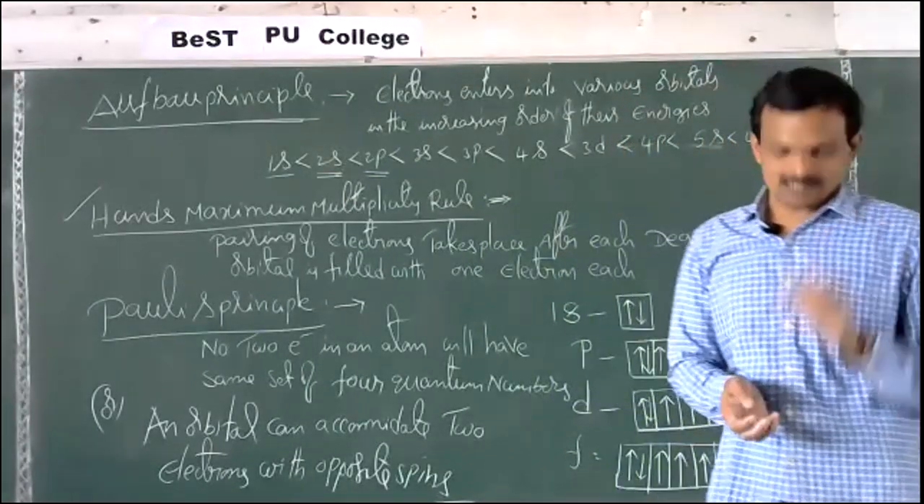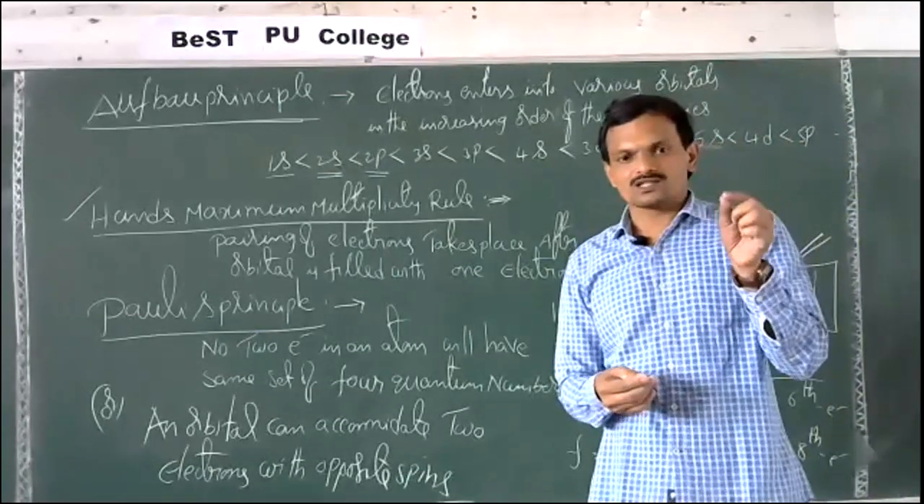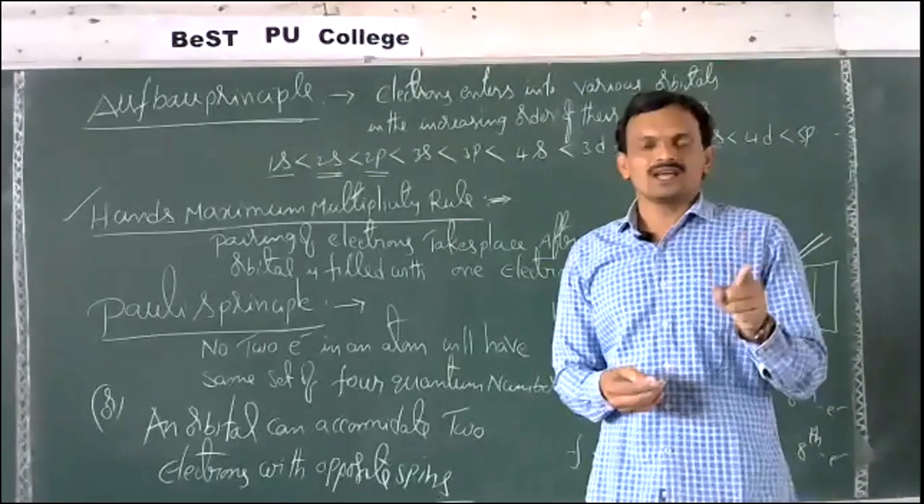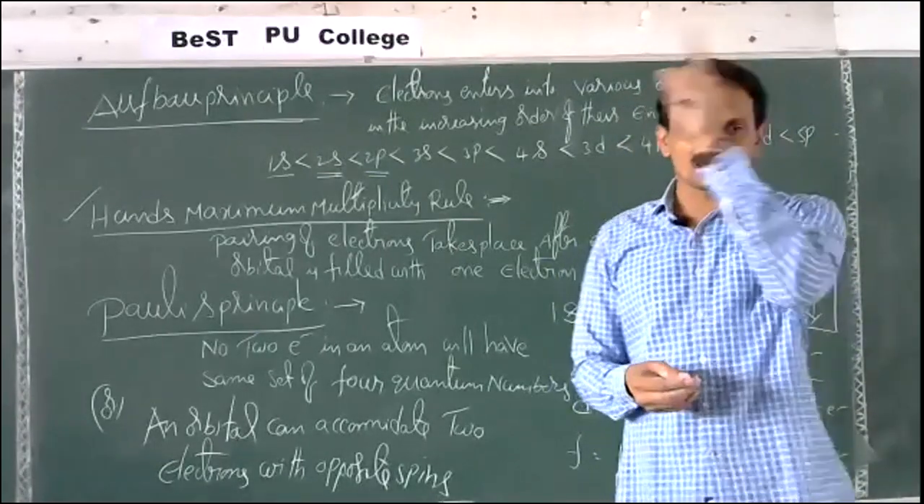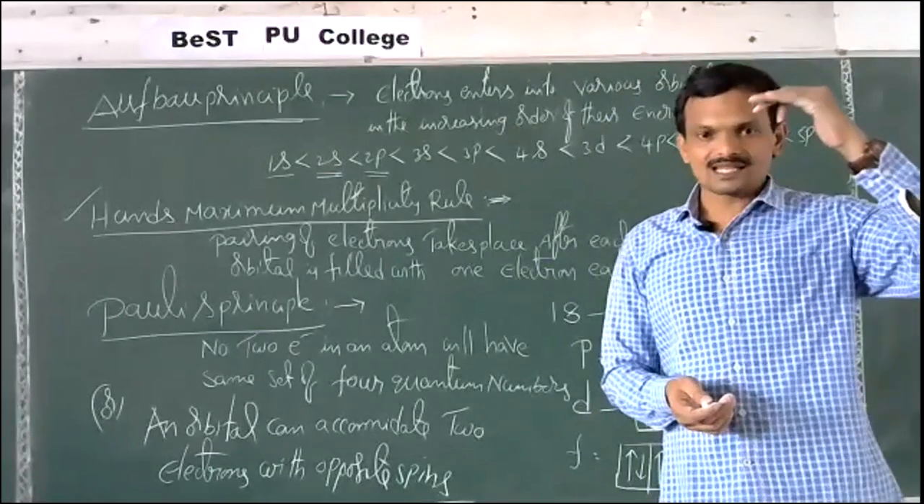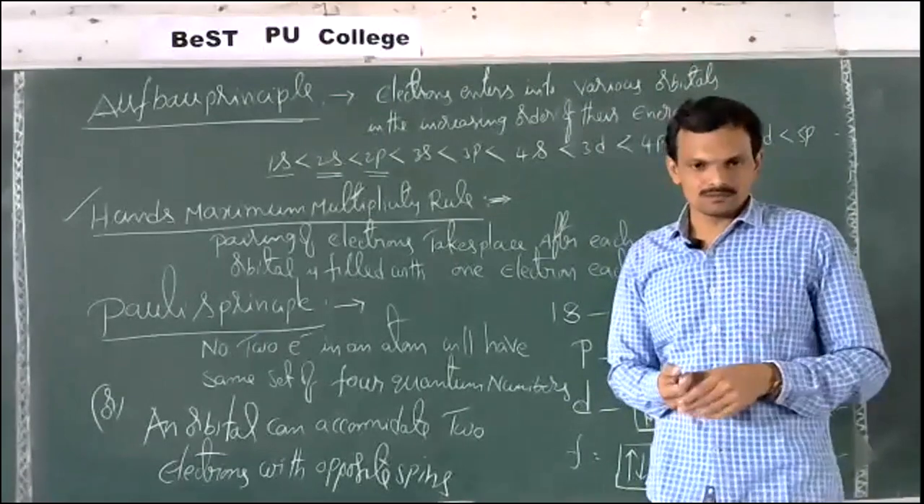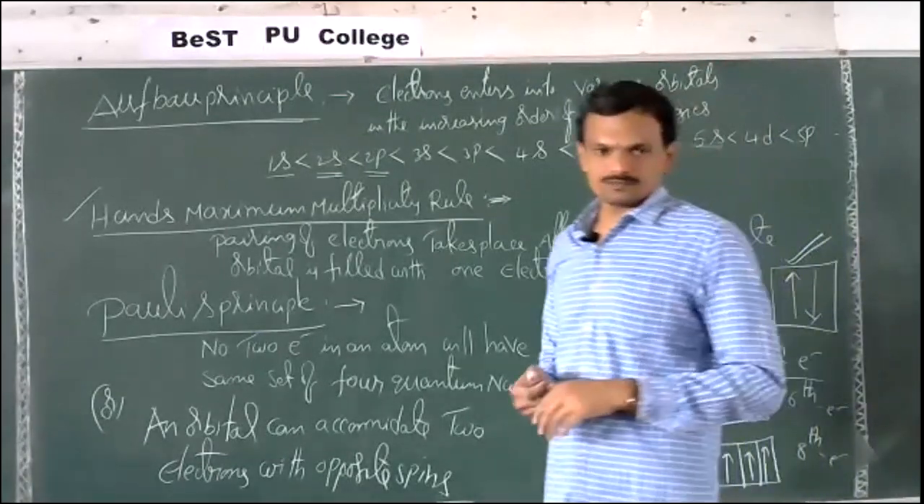In any case, without complete filling of electrons in lower energetic orbitals, if electrons are present in higher energetic orbitals, that is called the excited state of the atom. But that excited state of the atom is less stable. Ground state is more stable.